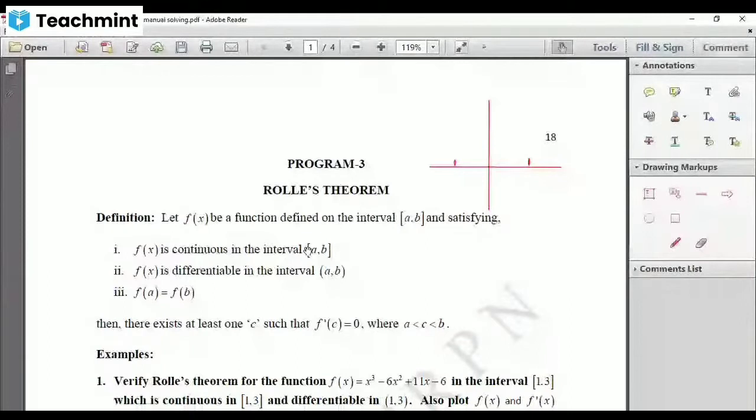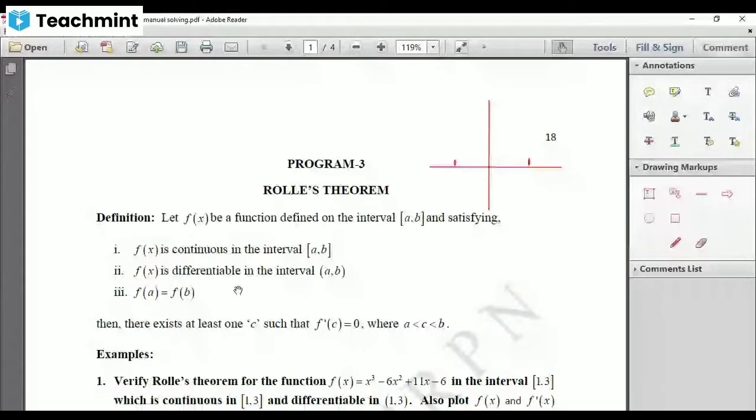So, what Rolle's theorem says: suppose there is a function f of x defined on the closed interval a comma b. That means for each and every value x taken from a to b, we get f of x, which is finite in nature. Then we say a function is defined on this interval. And further, it is satisfying the following conditions.